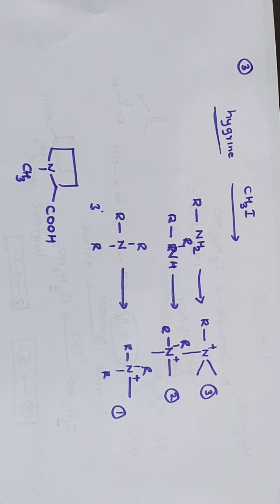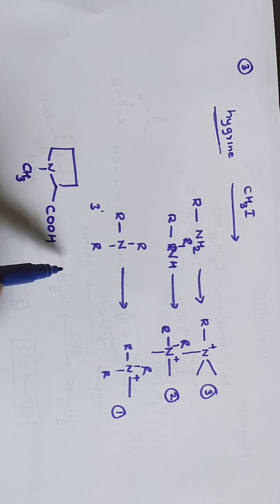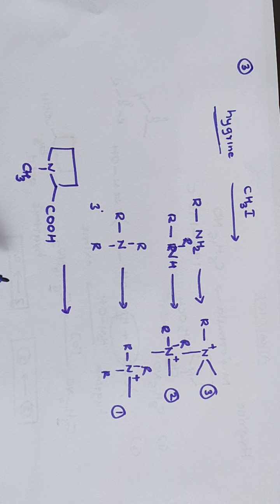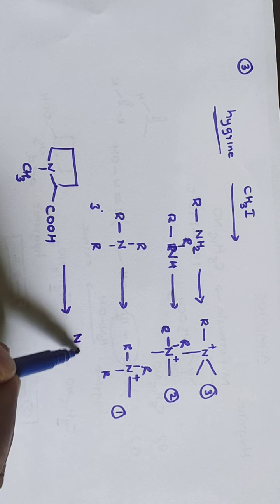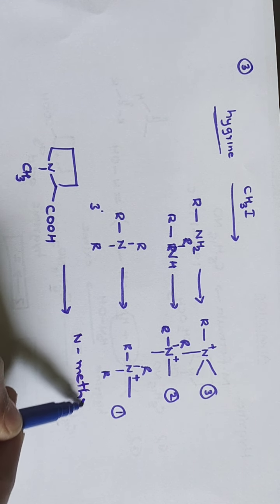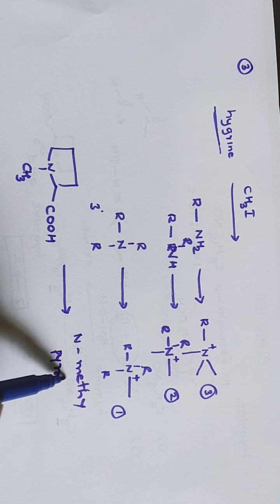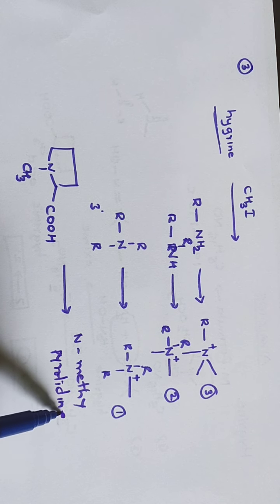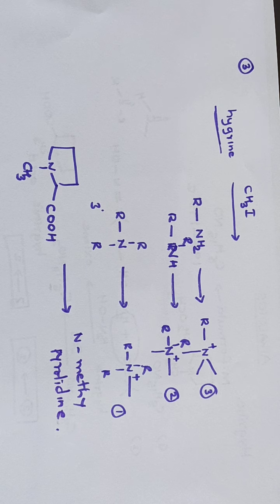When this was subjected to dry distillation, they got N-methyl pyrrolidine. So this clearly indicates that this molecule is nothing but N-methyl pyrrolidine carboxylic acid.